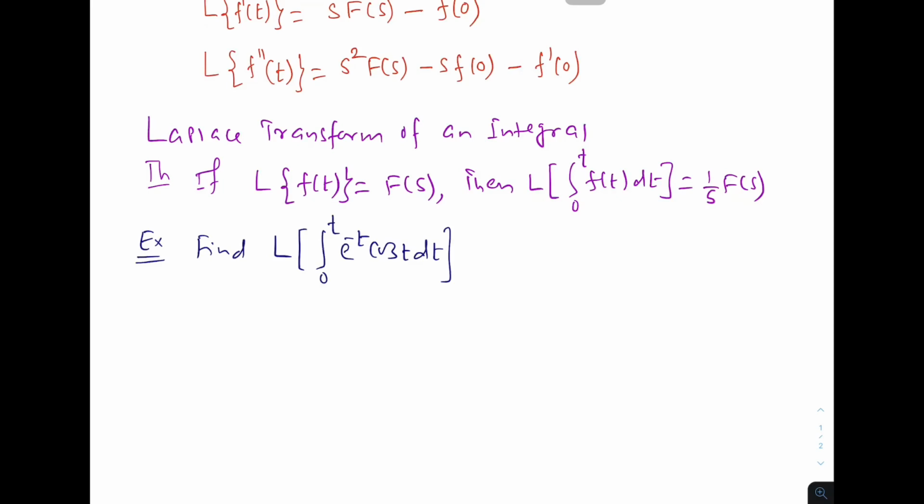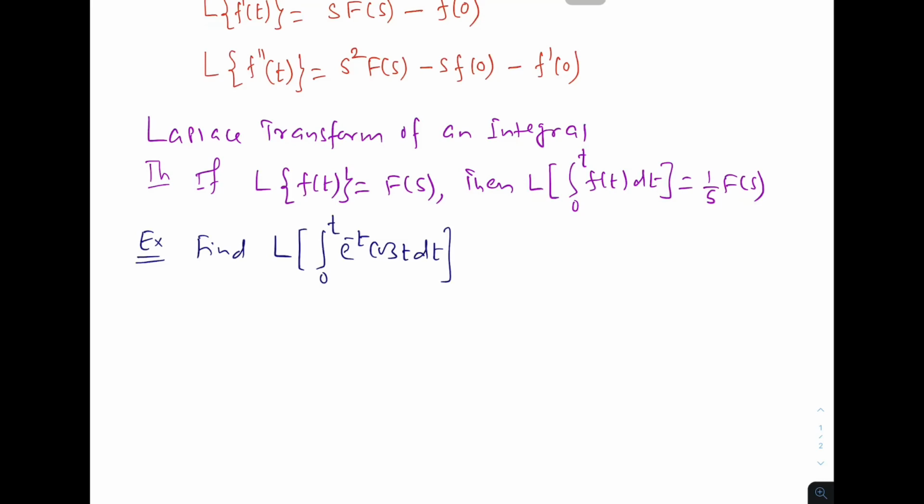The formula here is integration 0 to t f of t dt.